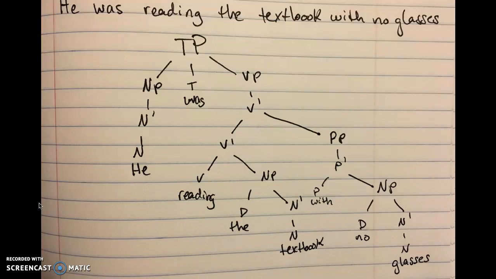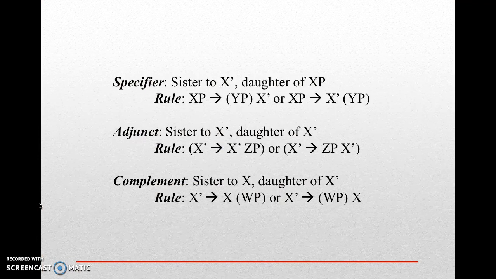Well, let's look at those rules and then apply them to this sentence, okay? So here are the rules, okay? A specifier is going to be sister to an X-bar and daughter of an XP. Okay. An adjunct is going to be sister to an X-bar and daughter of an X-bar. Mm-hmm. And then a complement will be a sister to an X, so a head, basically. Okay. Or daughter of an X-bar. Okay.